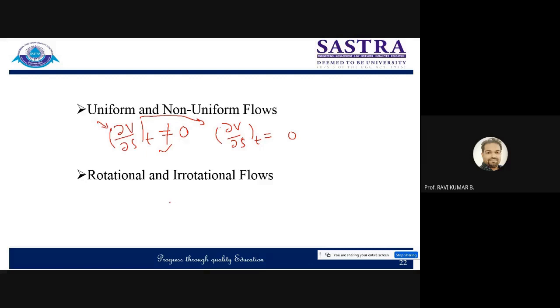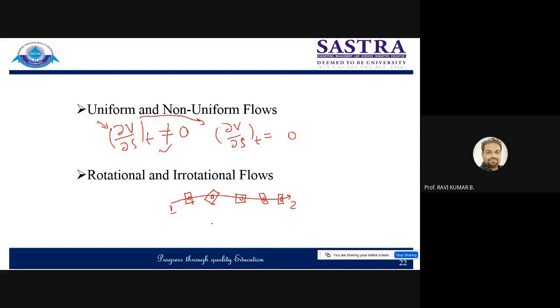So I will draw it schematically. If I draw, flow is going like this, from the first position to the second position. Let's suppose I am considering one particle here. This is the initial condition. It's like that. Then it became like this, the movement is coming here. Then it became horizontal. Then it became like this, and finally it became like this. So this kind of flow domain, in which fluid particles are rotating while flow is moving from one point to another point, is known as rotational flow.